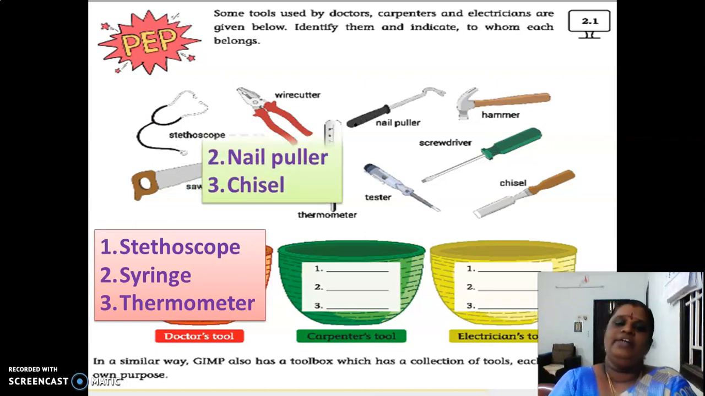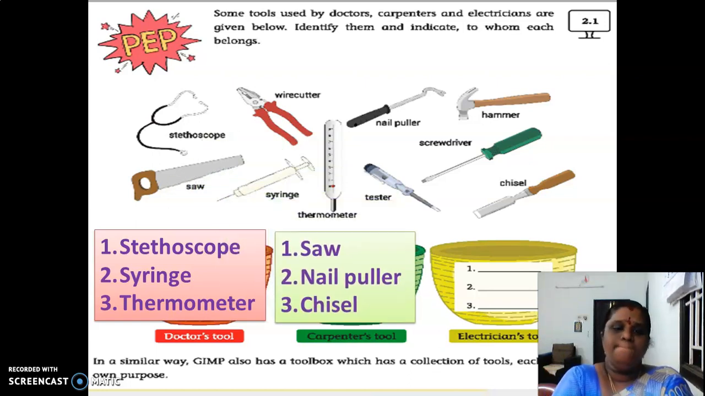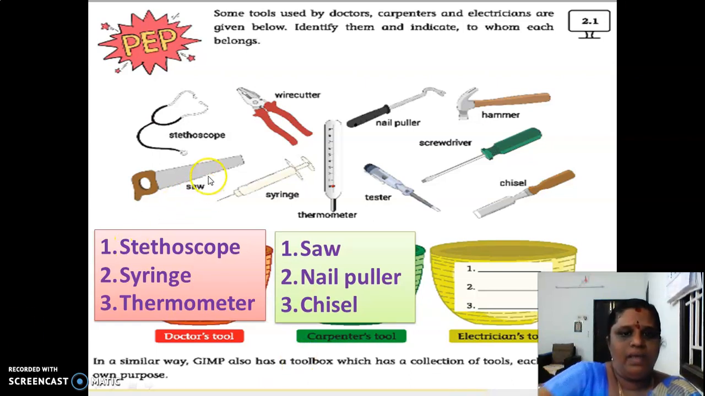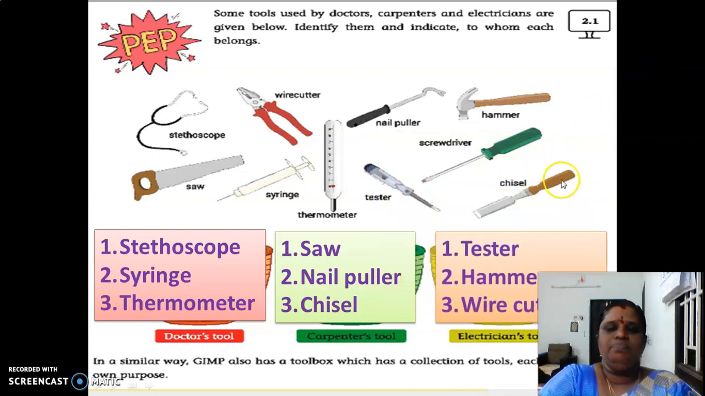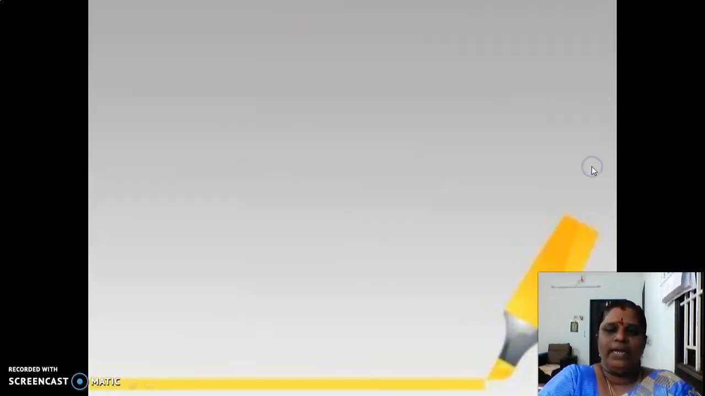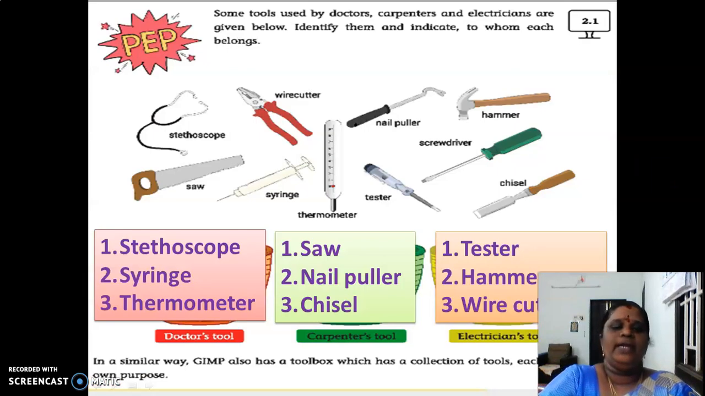Yes. Carpenter's tools: saw, nail puller and chisel. So this saw, yes, nail puller and this chisel are used by the carpenter. Okay. Electrician tools: tester, hammer and wire cutter. So tester, hammer and wire cutter are used by the electricians. Yes, tester, hammer and wire cutter. These are used by electricians.